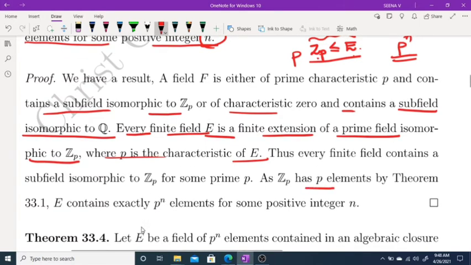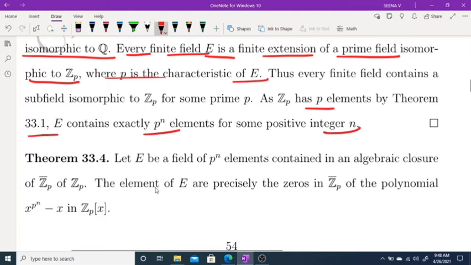Set P has P elements by theorem. This one E contains P raised to N elements for some positive integer N. Now moving to the next theorem.